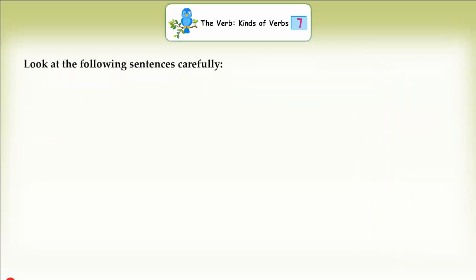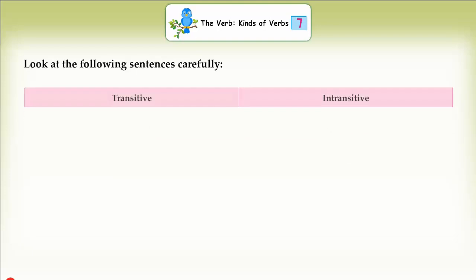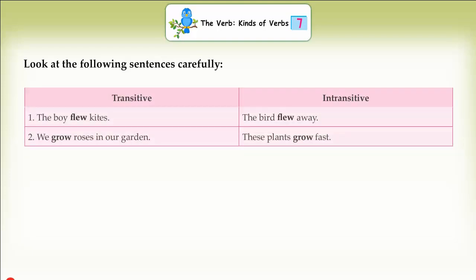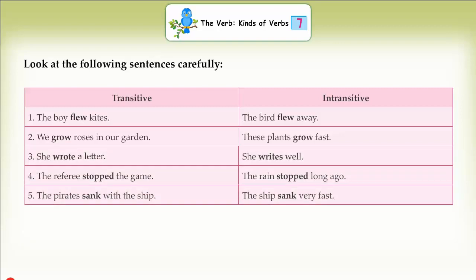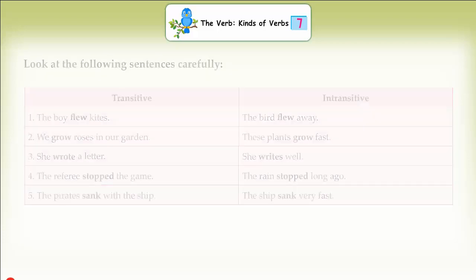Look at the following sentences carefully. Transitive. Intransitive. 1. The boy flew kites. The bird flew away. 2. We grow roses in our garden. These plants grow fast. 3. She wrote a letter. She writes well. 4. The referee stopped the game. The rain stopped long ago. 5. The pirates sank the ship. The ship sank very fast.